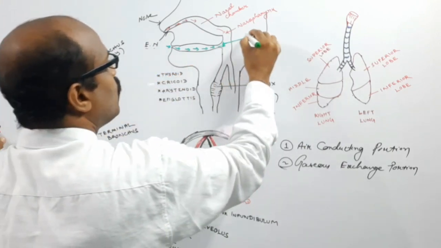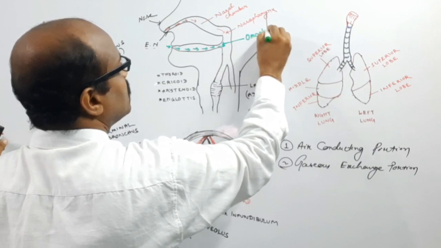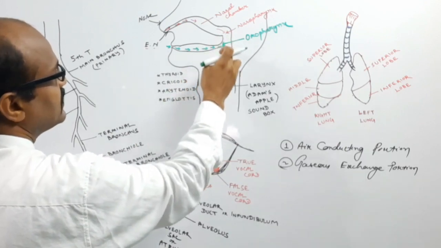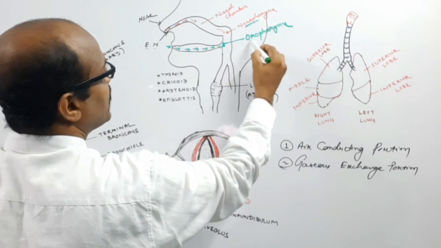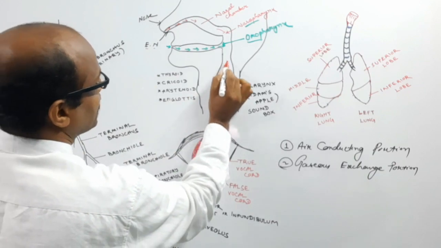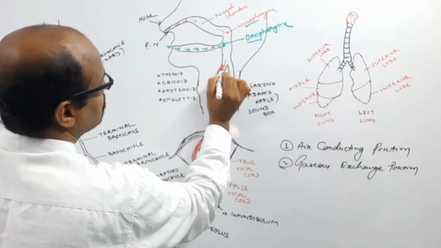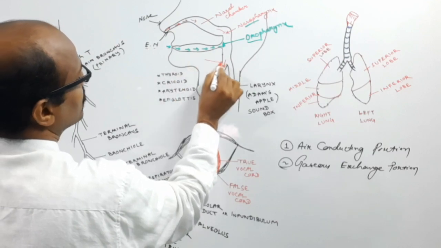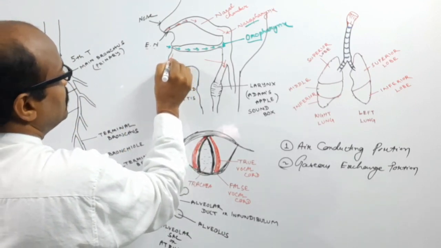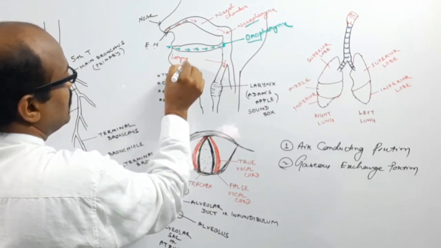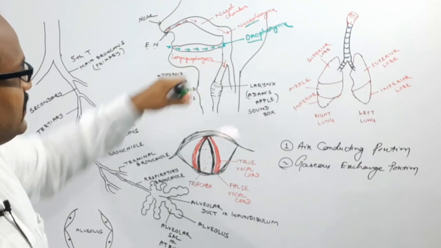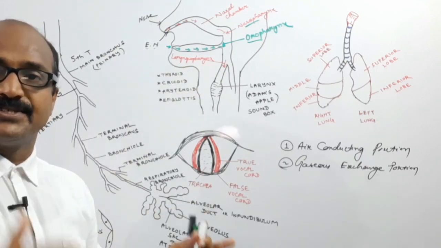So the pharynx has 3 important parts: nasopharynx, oropharynx, and towards the larynx, this portion is known as the laryngopharynx. I have already discussed this under the digestive system.